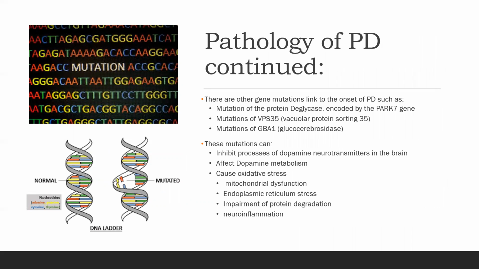Pathology of PD continued. There are other gene mutations linked to the onset of PD, such as mutation of the protein DJ-1, which is encoded by the PARK7 gene, mutations of VPS35, vacuolar protein sorting 35, and mutations of GBA1, which is glucocerebrosidase. These mutations can inhibit processes of dopamine neurotransmitters in the brain, affect dopamine metabolism, cause oxidative stress, mitochondrial dysfunction, endoplasmic reticulum stress, impairment of protein degradation, and neural inflammation.